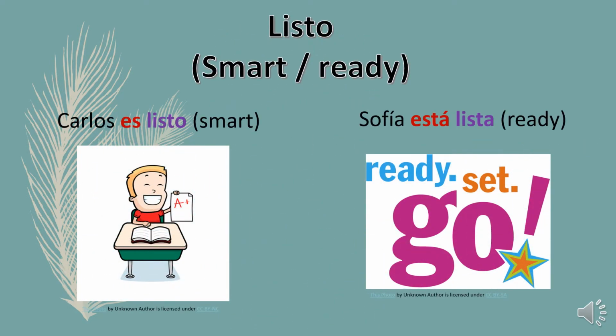When the verb ser is used with listo, this adjective means to be smart. Carlos es listo. Carlos is smart. However, in the example Sofía está lista, the adjective means to be ready. Sofía is ready.